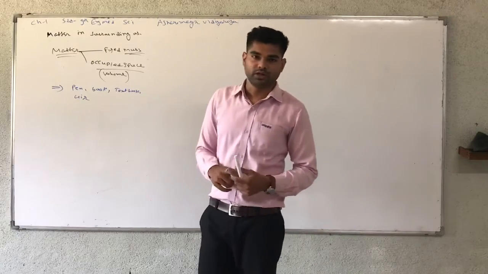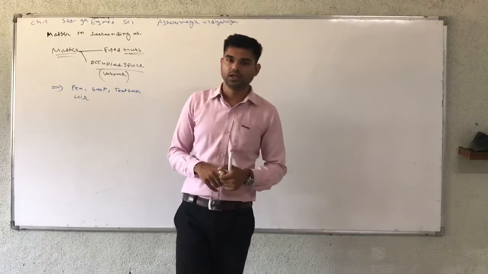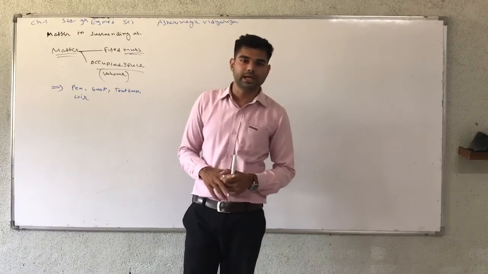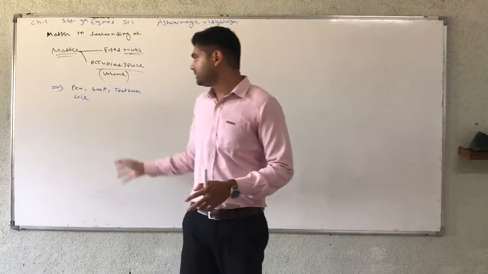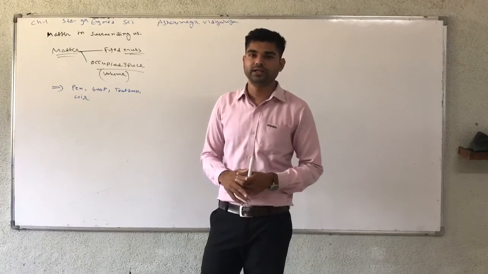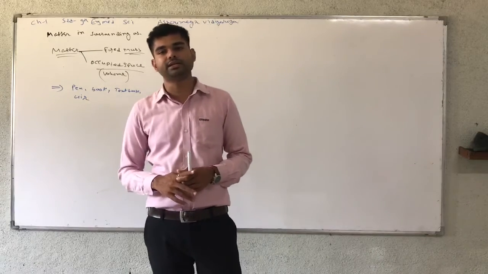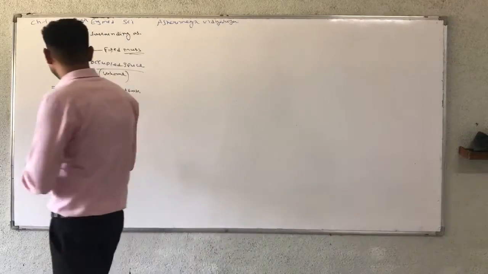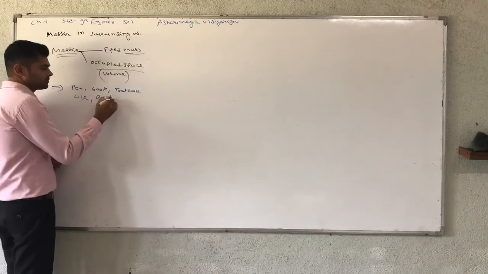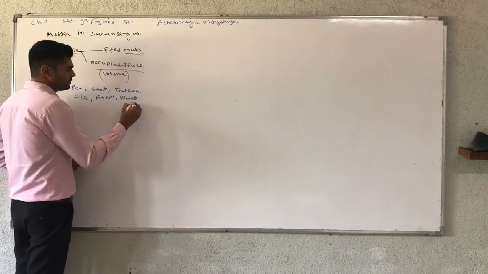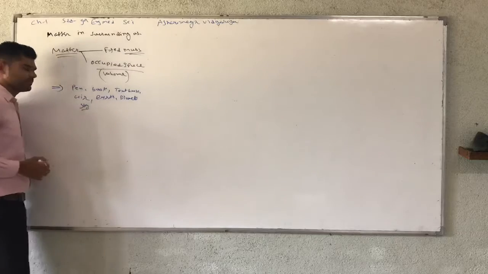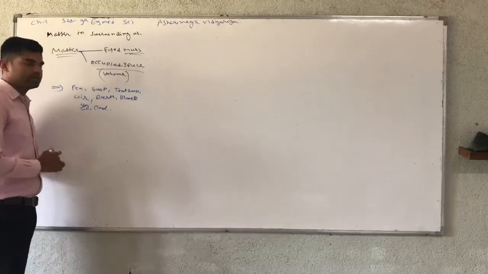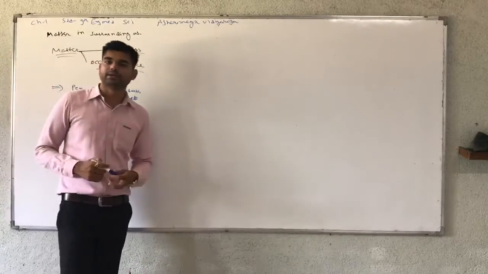For example, honesty, hate, love: these words do not contain mass and volume, so they cannot be included in matter. Other examples are earth, planet, sky, clouds. All these substances are examples of matter.